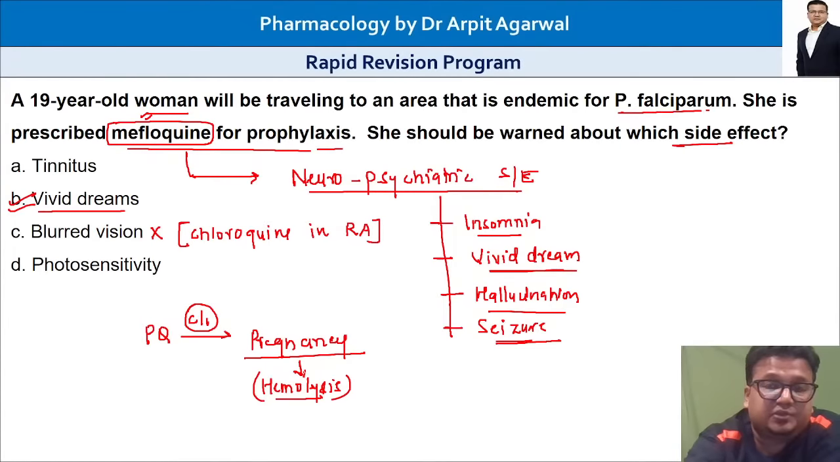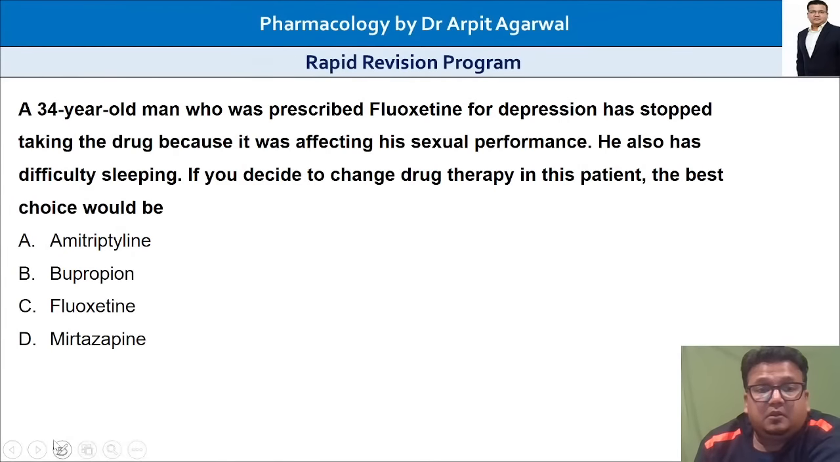Okay, so next question. Dr. Abhi, chloroquine can be given in pregnancy. That is correct. If the mother is suffering from Vivax malaria, then chloroquine can be given. Primaquine is not given.